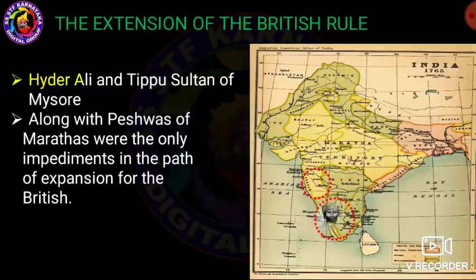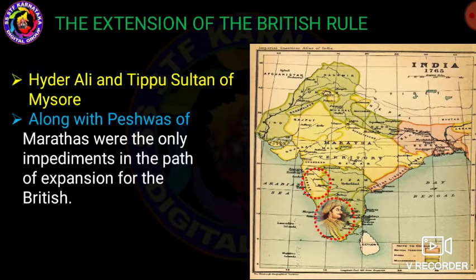Hyder Ali and Tipu Sultan of Mysore, along with the Peshwas of the Marathas, were the only impediments in the path of expansion of the British.